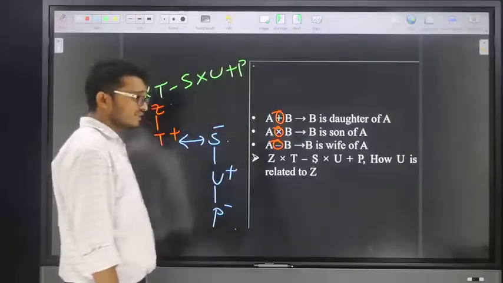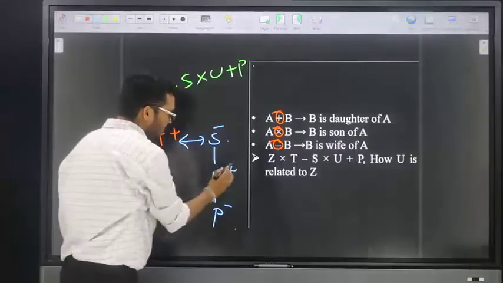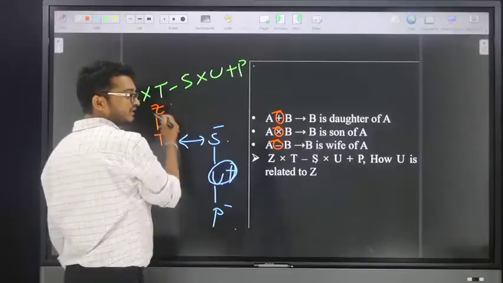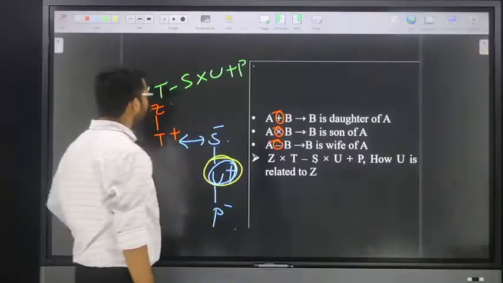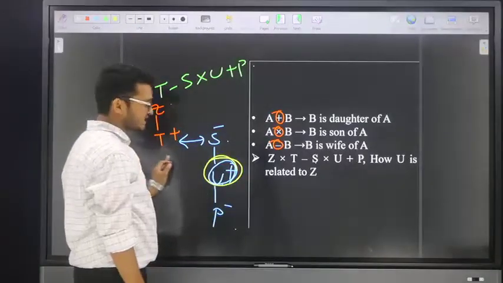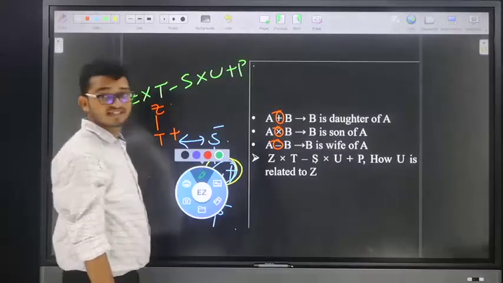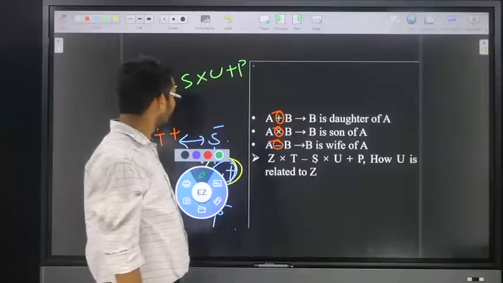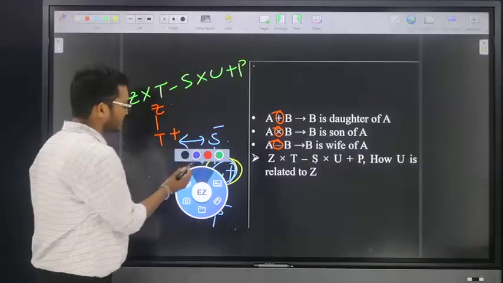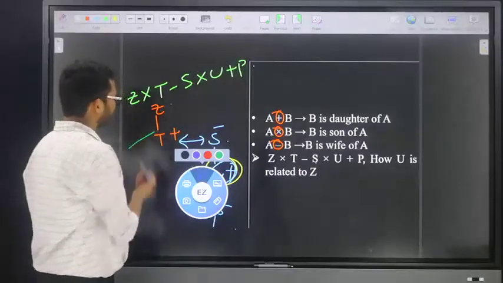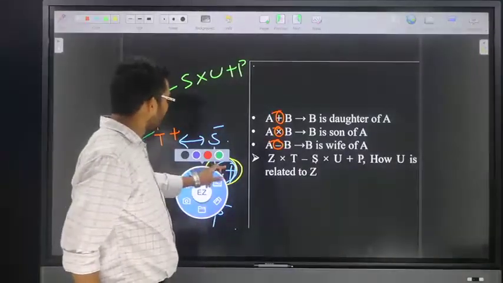Next, friends, in this case our given question is how U is related to Z. See, our given question is what? How U is related to Z. So, friends, how U is related to Z means Z's son is what? T. Then T's son is what? U. So U is the grandson. So how we visualize U to Z, the answer is grandson.